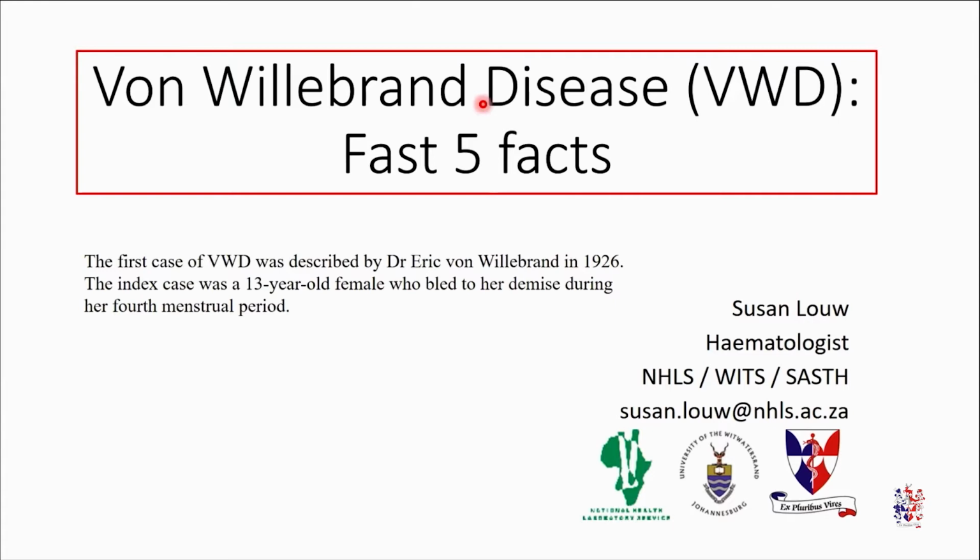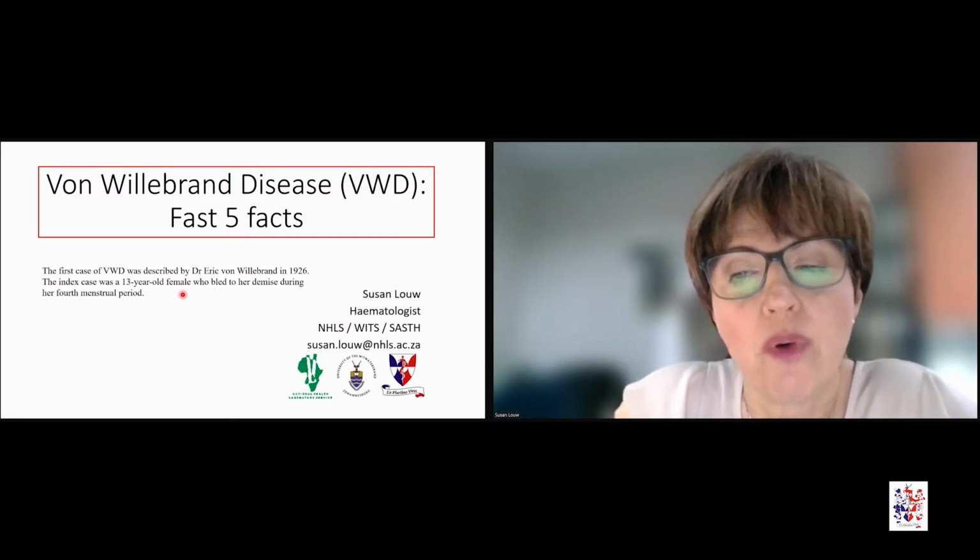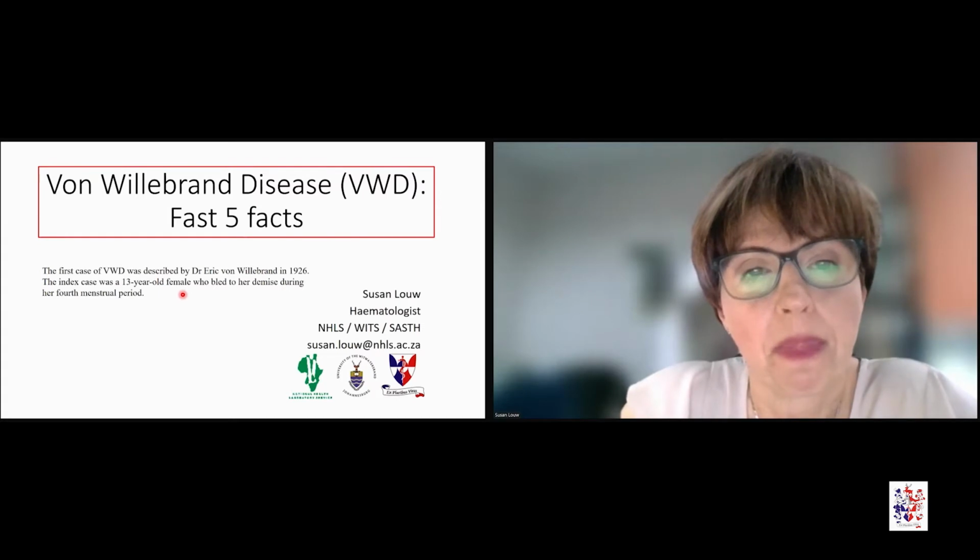The first case of von Willebrand's disease was actually described by Dr. Eric von Willebrand in 1926, and the index case was a very sad event of a 13-year-old female who bled to her demise during her fourth menstrual period. So definitely a disease process worth getting up for on a Sunday morning.